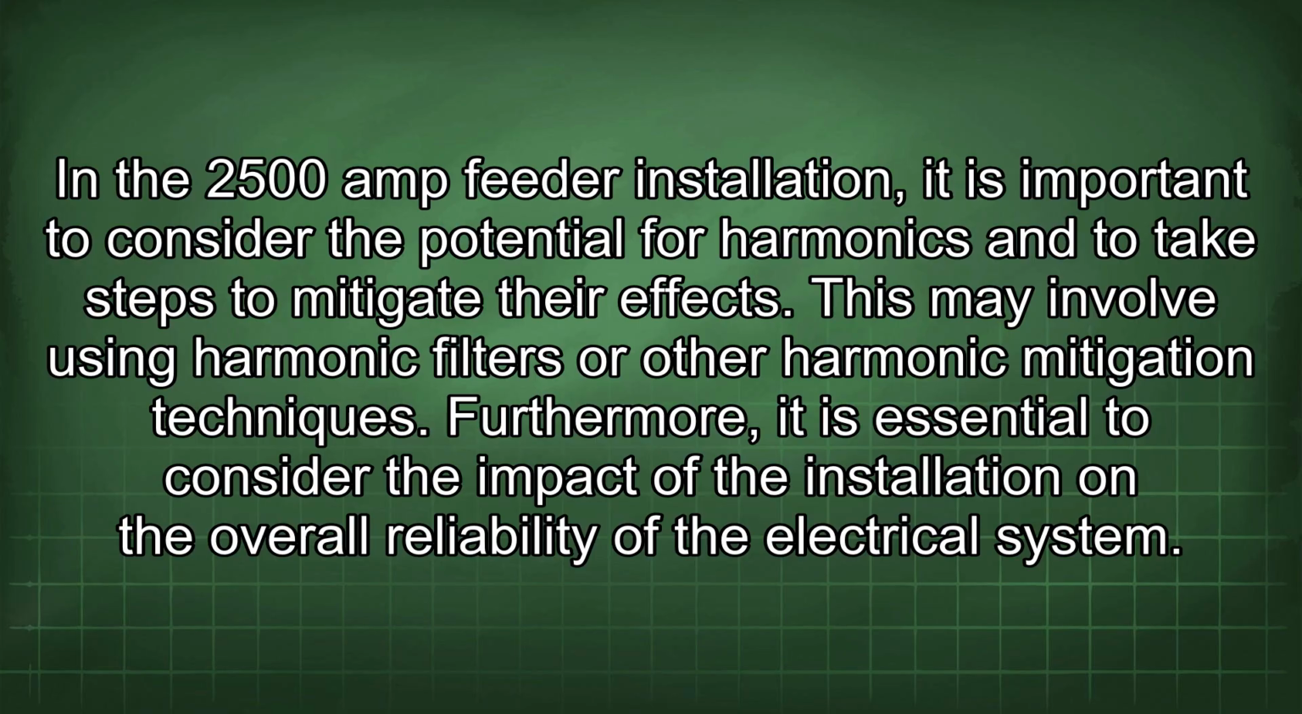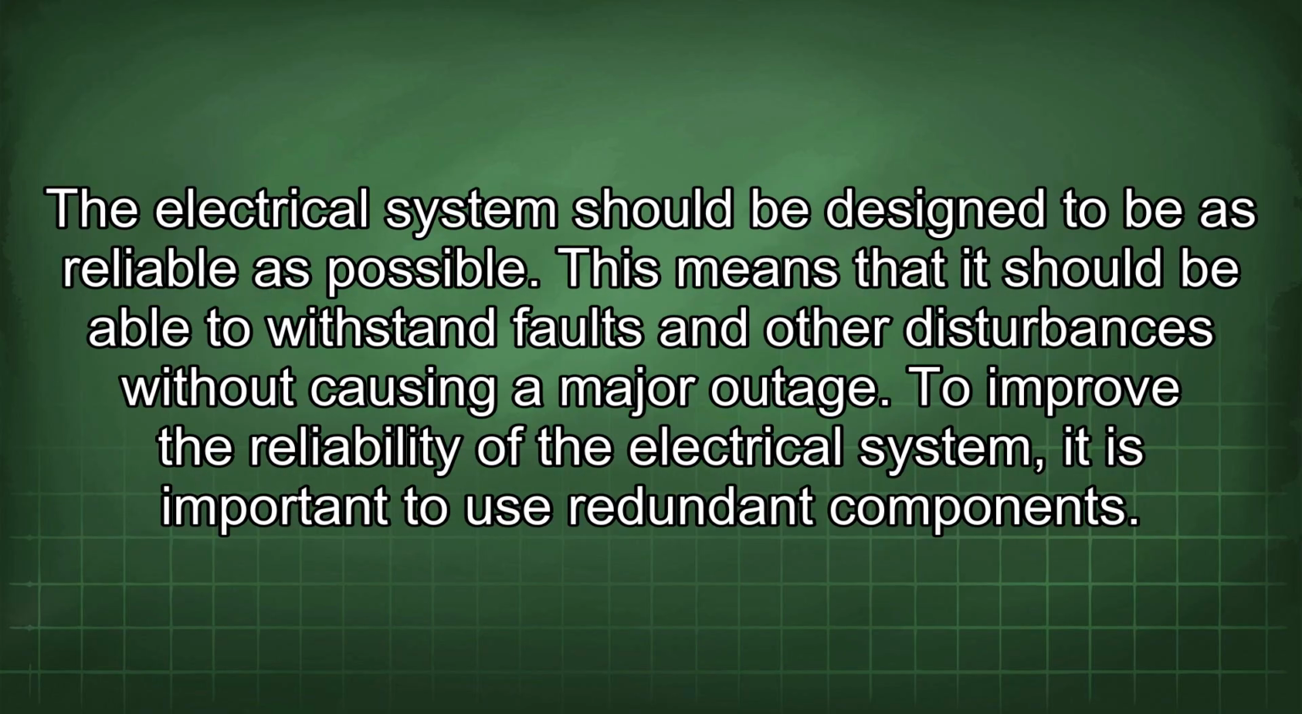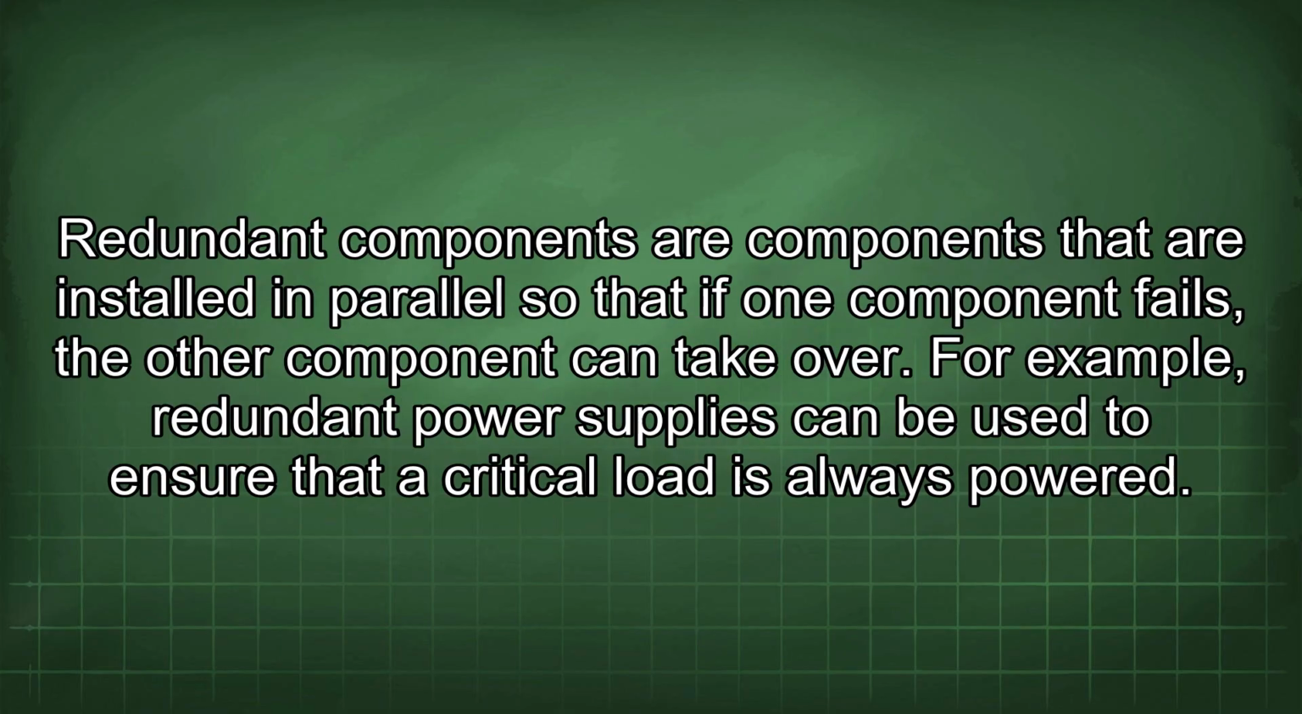Furthermore, it is essential to consider the impact of the installation on the overall reliability of the electrical system. The electrical system should be designed to be as reliable as possible. This means that it should be able to withstand faults and other disturbances without causing a major outage. To improve the reliability of the electrical system, it is important to use redundant components. Redundant components are components that are installed in parallel so that if one component fails, the other component can take over. For example, redundant power supplies can be used to ensure that a critical load is always powered.